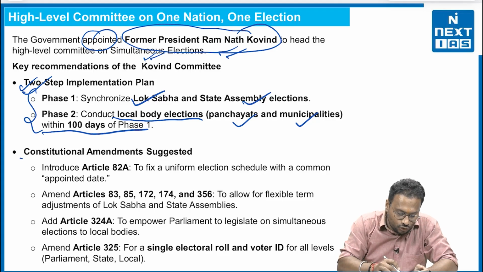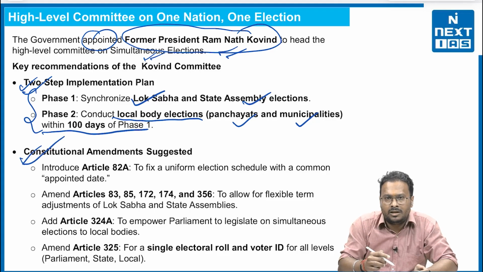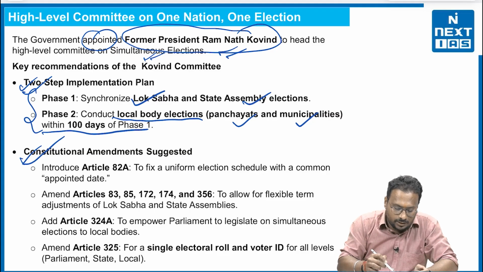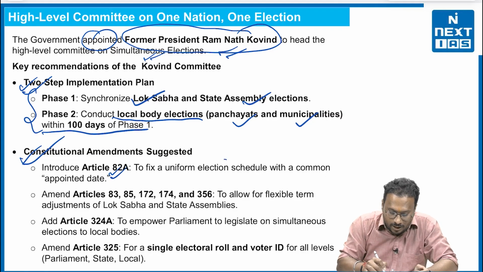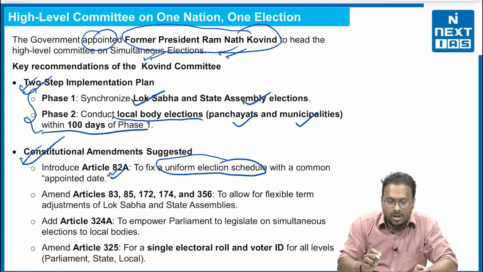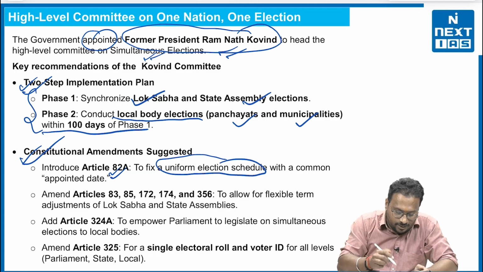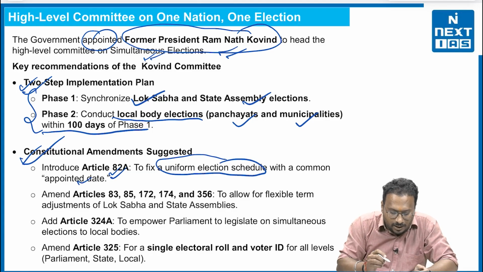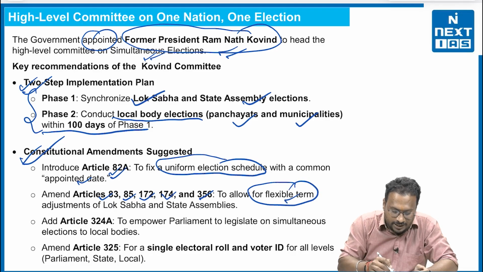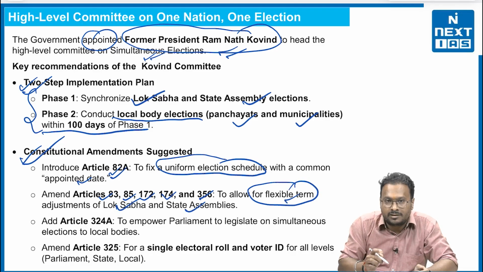Second, constitutional amendments suggested by the Ramnath Kovind panel. They asked to introduce Article 82A to fix a uniform election schedule with a common appointment date, right? Second, they asked to amend Articles 83, 85, 172, 174, 356 to allow for flexible term adjustment of Lok Sabha and the state assemblies.